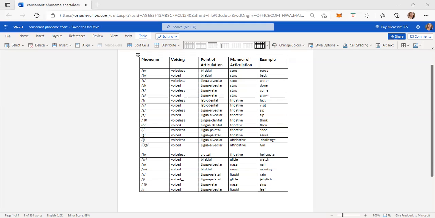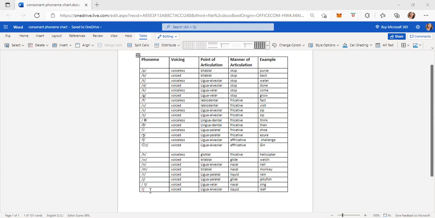The next one is ng. According to voicing it is voiced. According to point of articulation it is lingual velar. According to manner of articulation it is nasal. Example, sang.